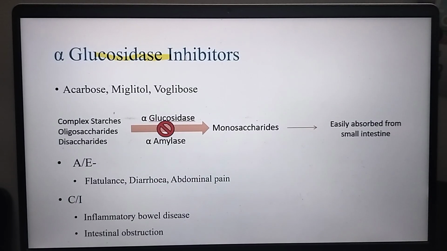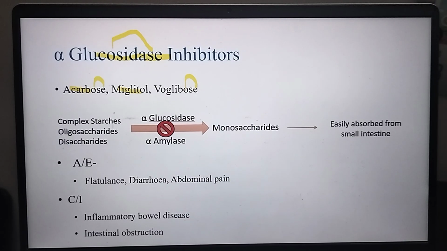So alpha glucosidase inhibitors, we have acarbose, miglitol, and voglibose. Glucosidase, this O-S-E ending. So this is voglibose, acarbose.